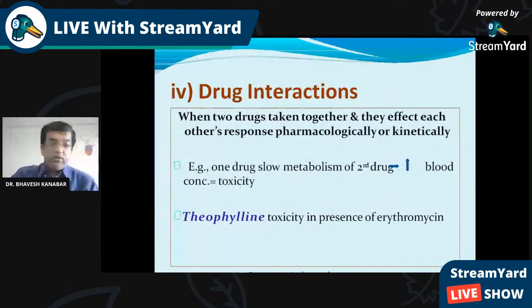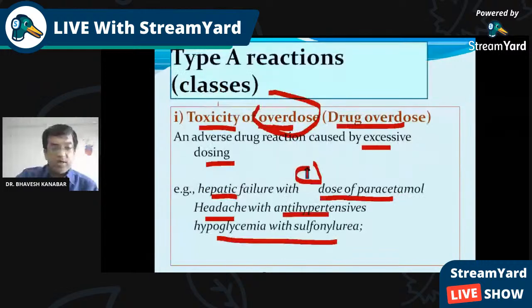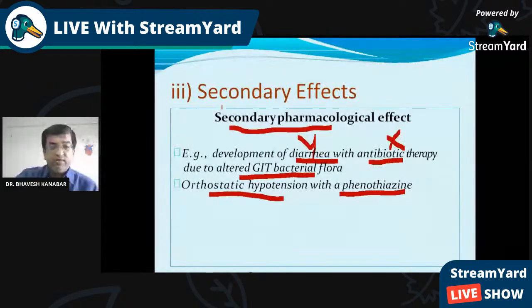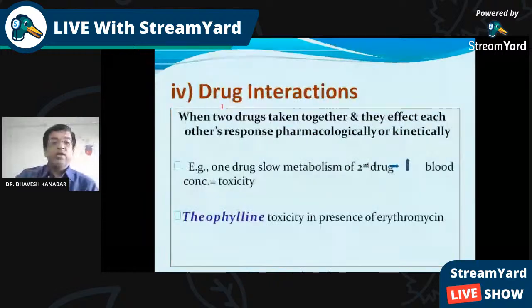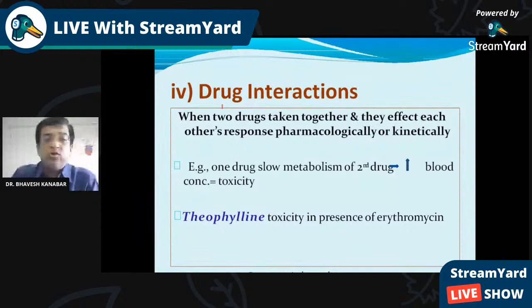Drug interaction. So in adverse drug reaction, we have seen toxicity, then side effects, then secondary effects, and now drug interactions. Generally, in the individual discussion of a drug, we skip the drug interactions.